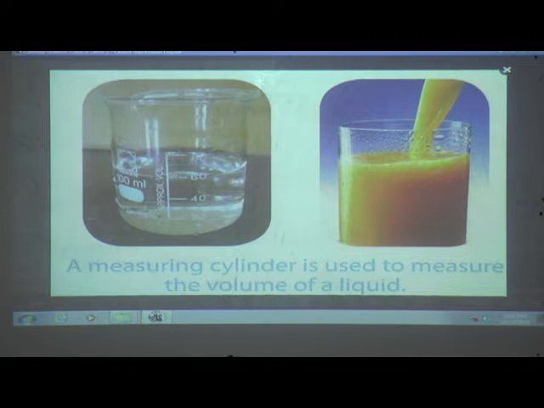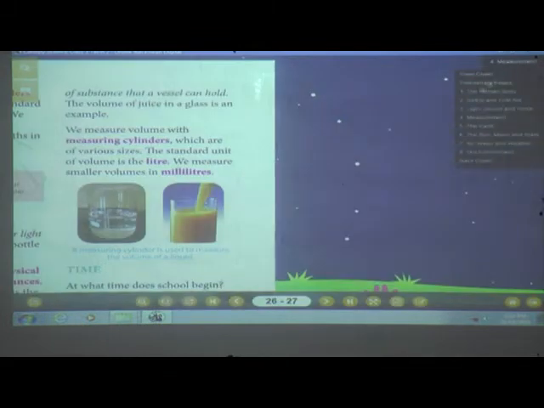Yes, the best example is the Bisleri bottle. Just observe the Bisleri bottle, students. If you have Bisleri bottles at home, ask your parents to give one and see. It is written on the Bisleri bottle how much water the bottle can hold. It may have 500 ml. See, 500 ml means 500 milliliter. If it is less than 1 liter, we have to measure volumes in milliliter. Are you getting it?